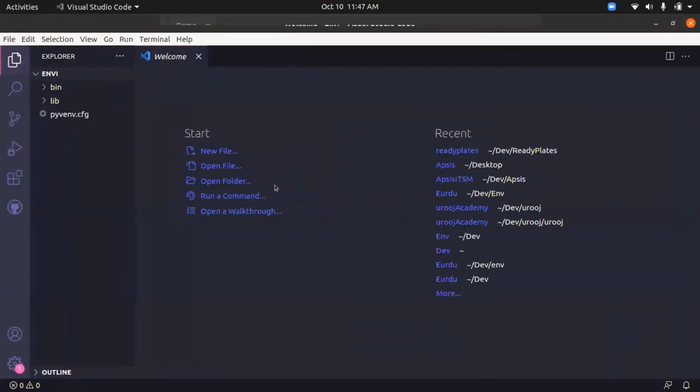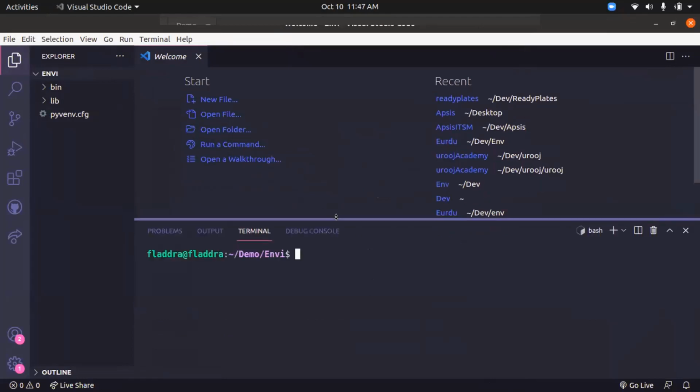And now this is a very good feature of Visual Studio Code, that the terminal is integrated. You can press Control and the tilde sign. The tilde sign is present just below the Escape button.